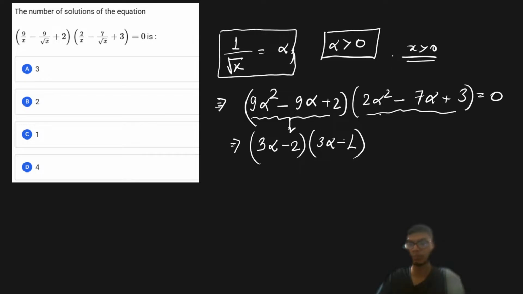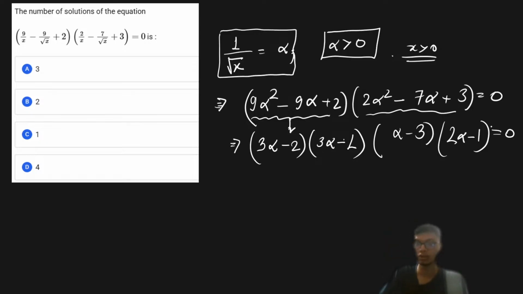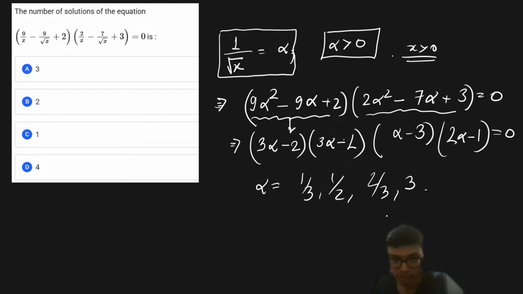Similarly, the second quadratic expression will be factorized very simply, we'll have the factors alpha minus 3 and 2 alpha minus 1. These are going to be the factors for this particular expression, right? And we have to equate that to 0. So from here, we'll get the values of alpha as 1 upon 3, 1 upon 2, 2 upon 3, and 3. So these are going to be the values of the alpha expression, right?